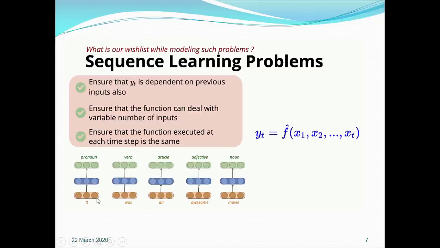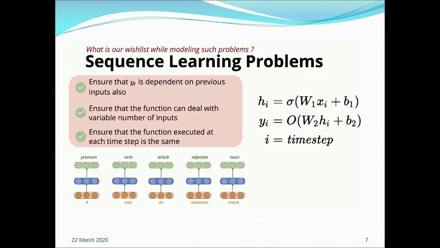Suppose that we have three layers: this is an input layer, this is a hidden layer, and this is an output layer. The task of this model, when I give the inputs, is to say whether the particular input is noun, pronoun, adjective, article, and so on.